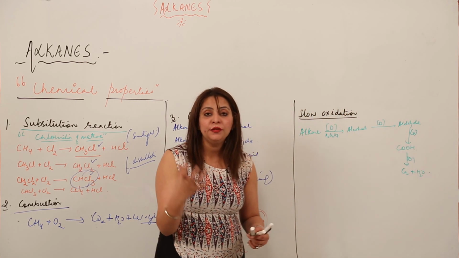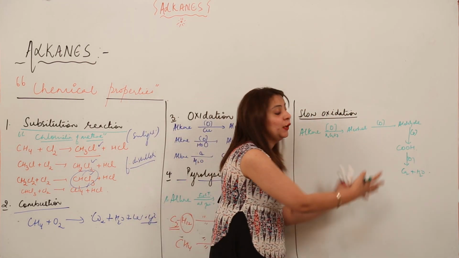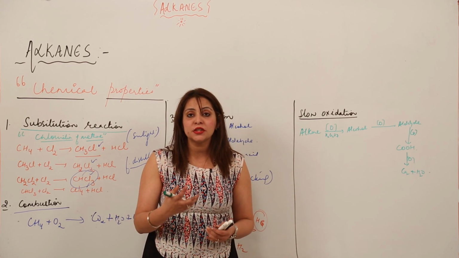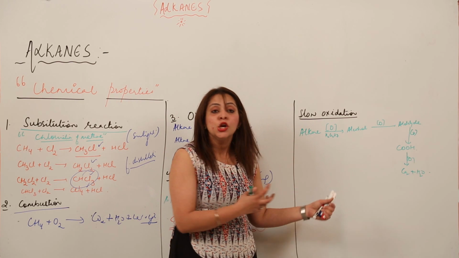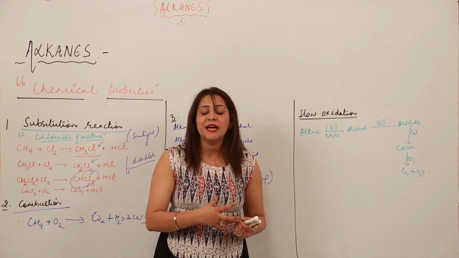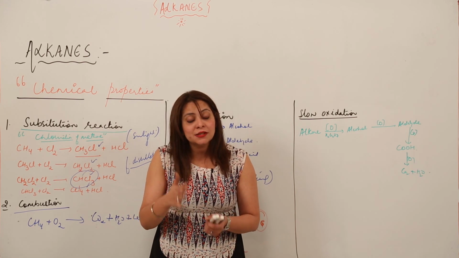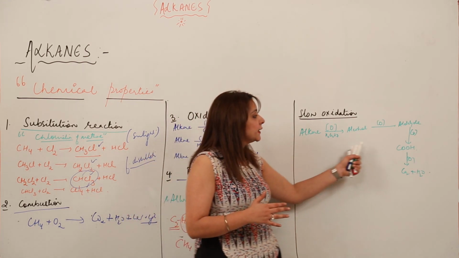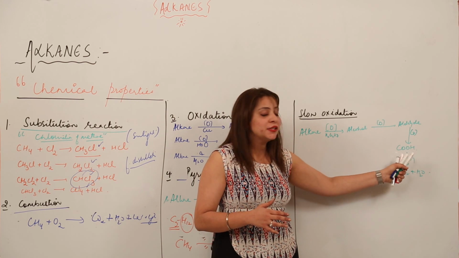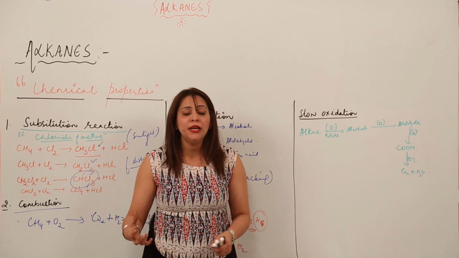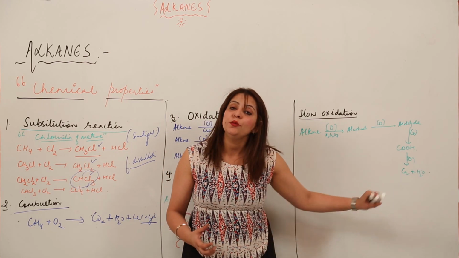As we discussed in the previous lecture as well, this is very important in organic chemistry, because you get certain questions related to this phenomenon. So you should know that when an alkane is oxidized, it gets converted into alcohol, and when we oxidize alcohol, this is the slow oxidation process, it gets converted into aldehyde, aldehyde to carboxylic acid, and when carboxylic acid is further oxidized, it breaks into carbon dioxide and water.